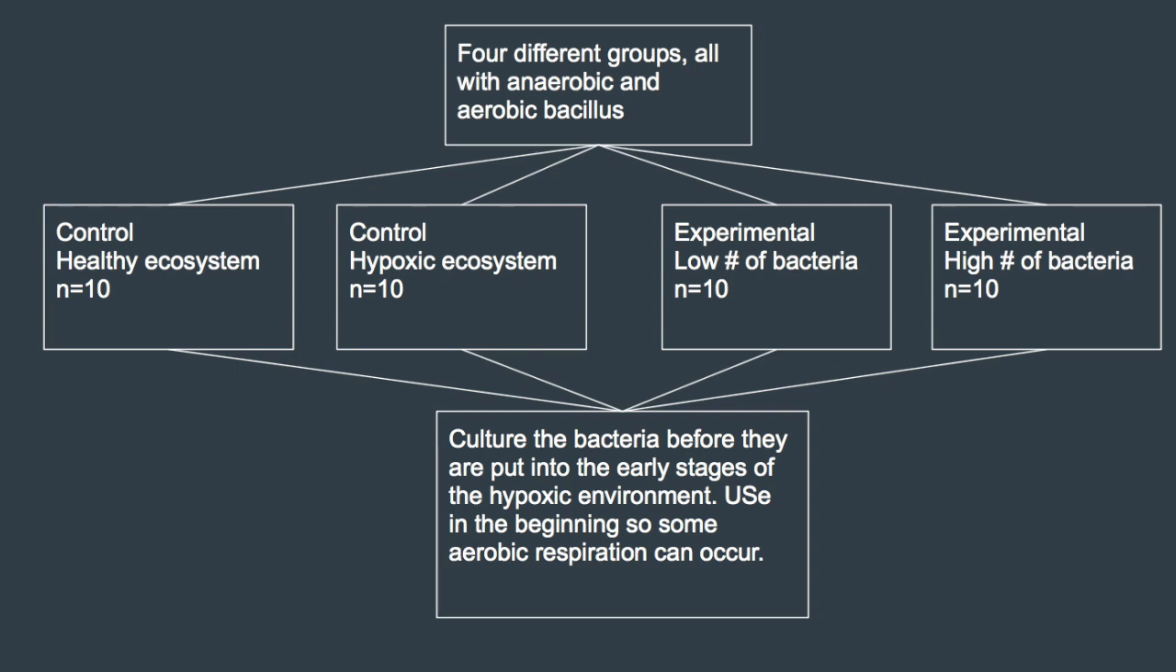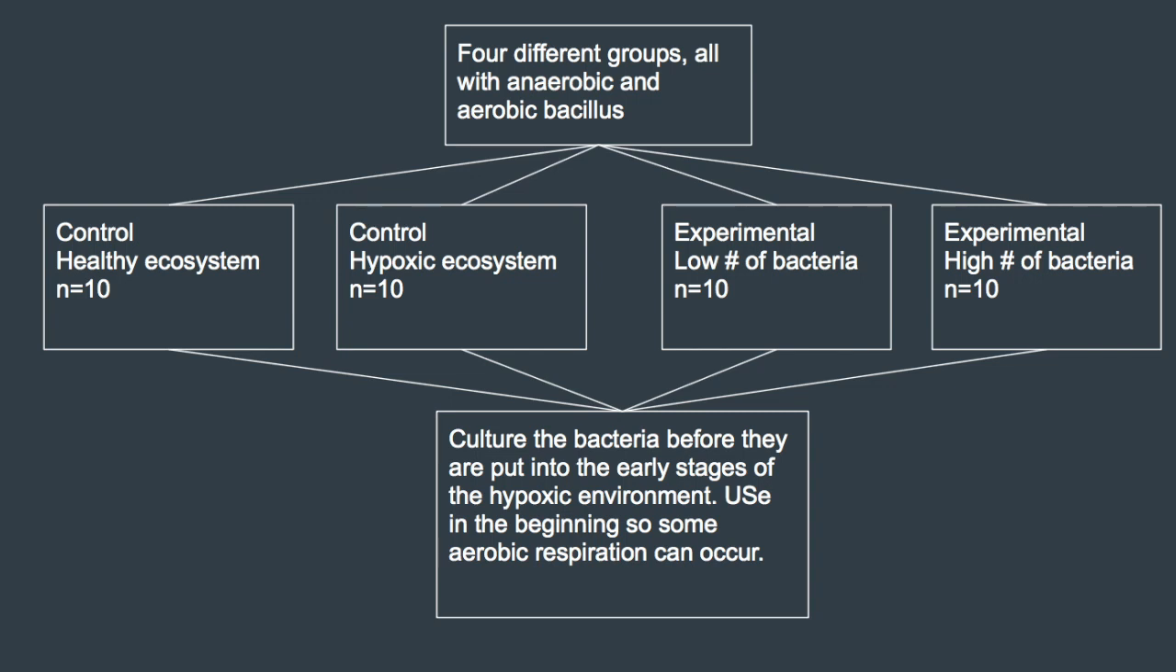A small container of water will be used for this experiment, but the proportions of nitrates in the water will be the same as in the natural environment. There will be 4 groups in this experiment, 2 of which represent the control and 2 representing experimental. The 2 control groups will both be in healthy ecosystems.